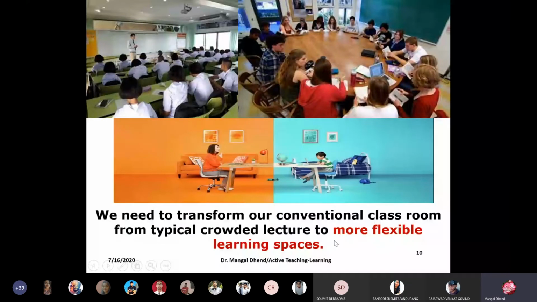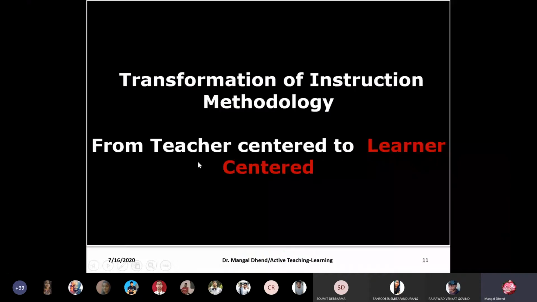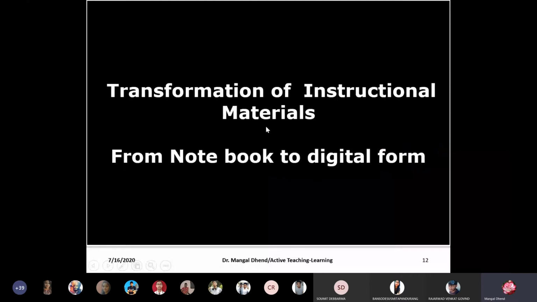Teacher center to learner center. If I am telling you all the things, that means I have focused on myself. But when you are doing all the things in the lectures, then it is focused on you, learner center. Transformation of instructional materials from notebook to digital form. So you need not write on paper. I told you to make a separate material science notebook, but you can directly go on using digital form. You can watch my lecture on PC, laptop. You can type on mobile or the reverse.